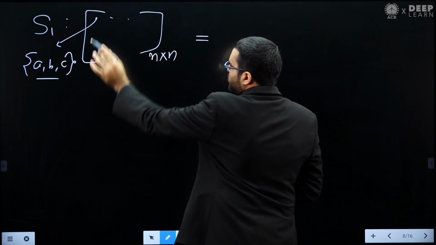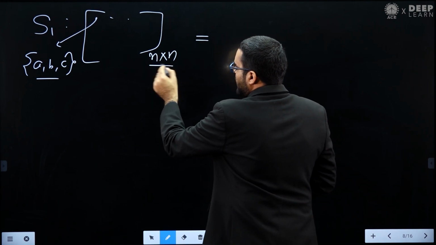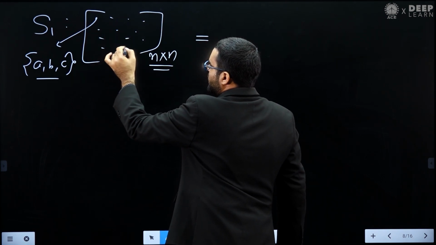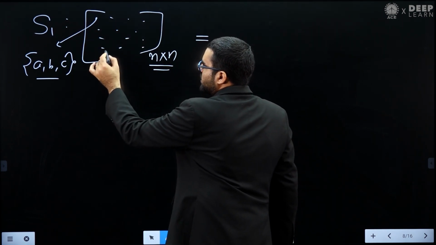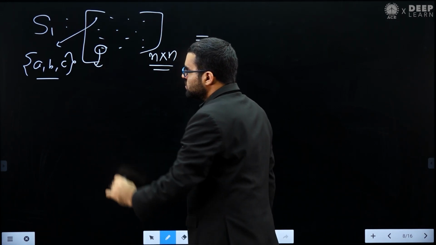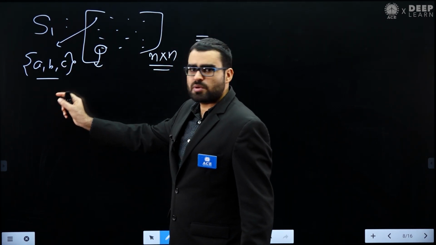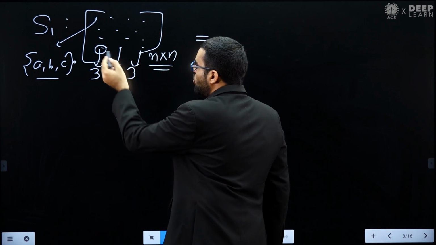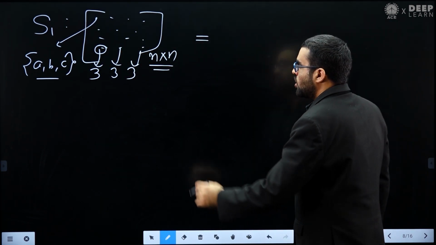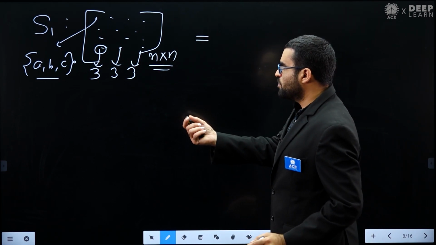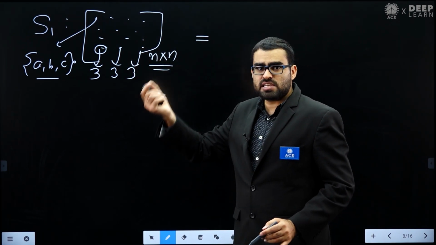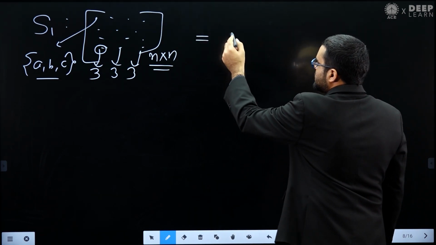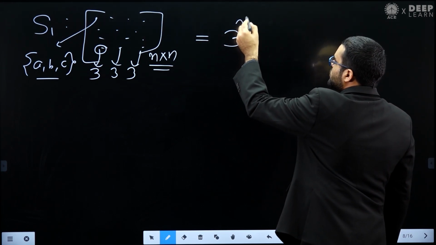In this n by n matrix, there are a total of n square elements. For each element you have 3 choices, because each element can be A or B or C. So how many such matrices can we create using the product rule? For each element we have 3 choices and we have n square elements, so the total number of matrices will be 3 power n square.